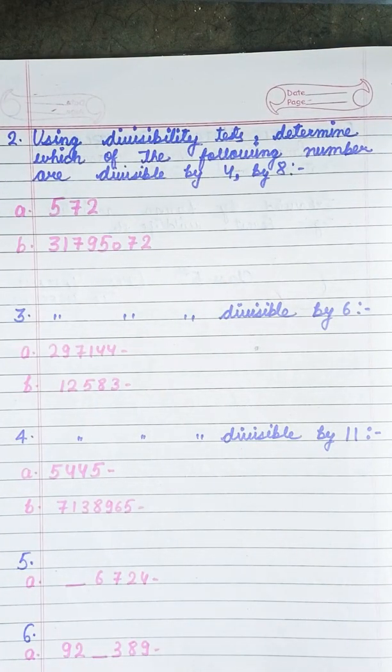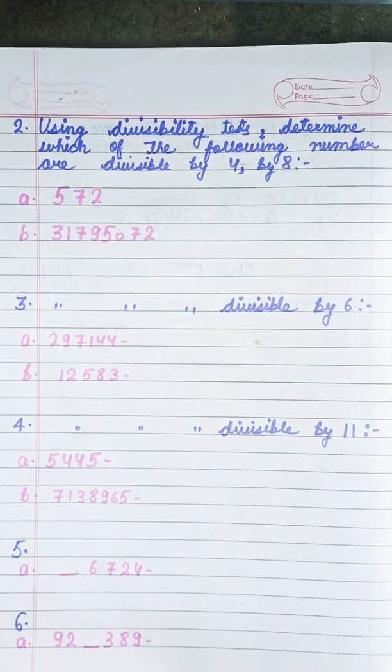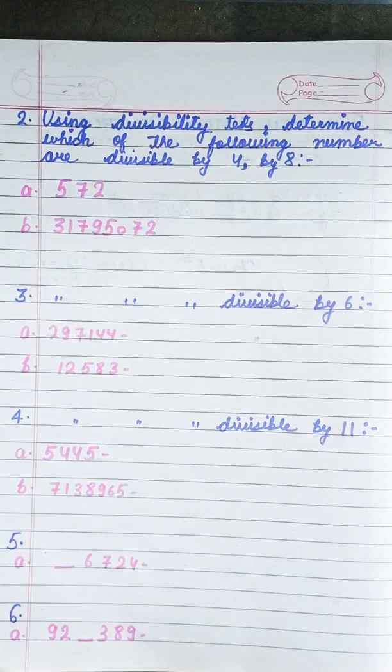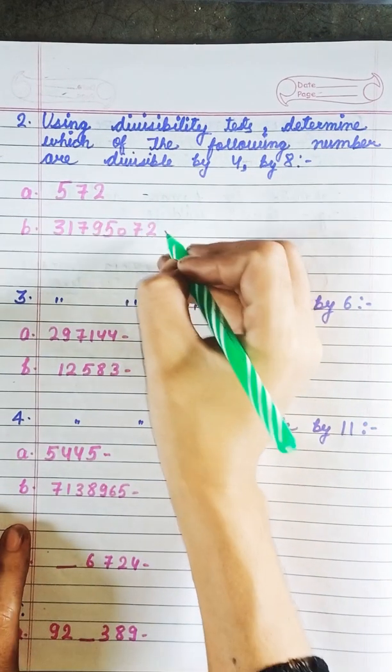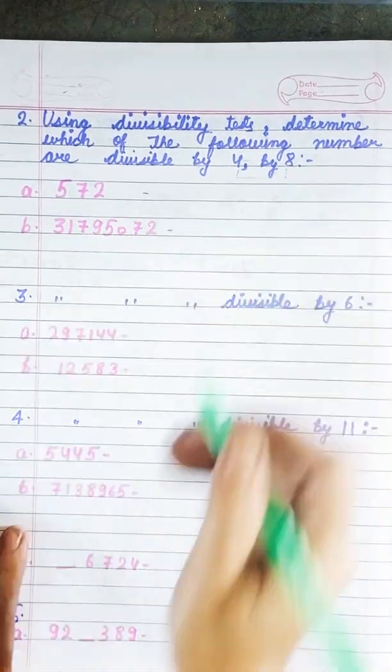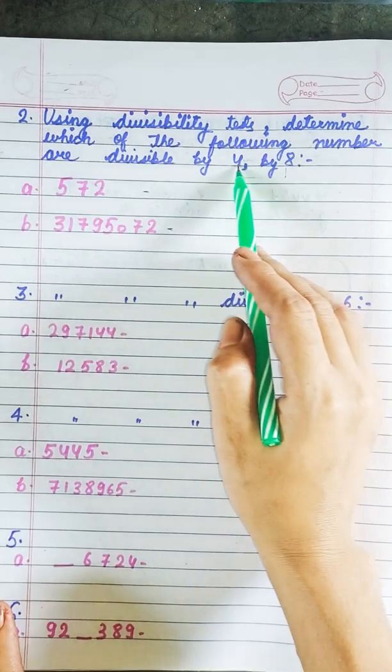Okay, let's come to the first question. In the first question, it is given: using divisibility test, determine which of the following numbers are divisible by 4 and 8. Students, you must be thinking in your mind, why only 4 and 8 are given? हम कुछ और भी तो ले सकते थे. ये 4 और 8 क्यों दिया है?